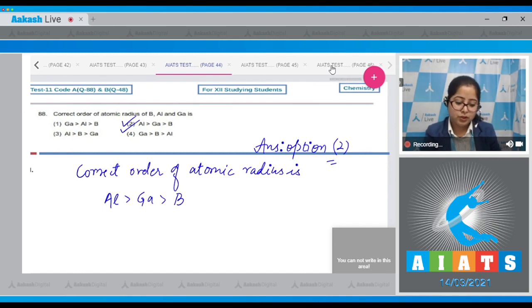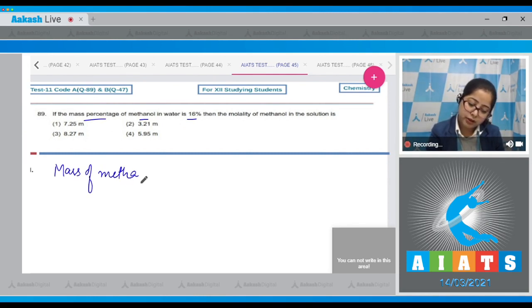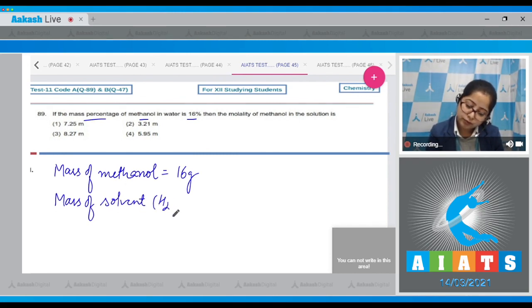Moving to the next question, which is question number 89. If the mass percentage of methanol in water is 16%, then the molality of methanol in the solution is. Students, we are given the mass percentage of methanol, which is 16%. So the mass of methanol in 100 gram of solution will be 16 gram. So the mass of solvent, that is water, is equal to 100 minus 16, which is 84 gram.